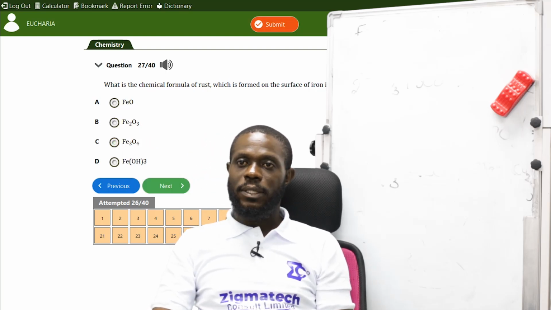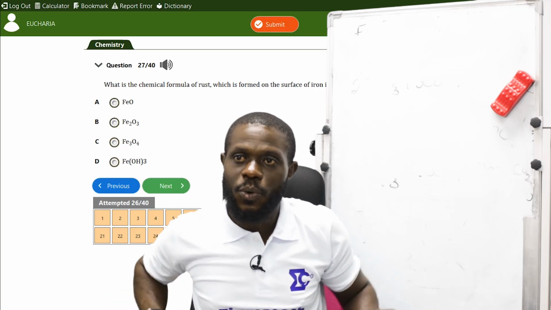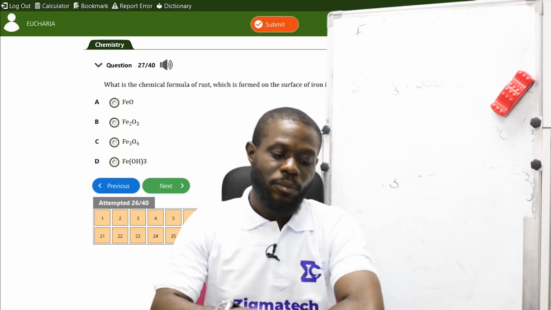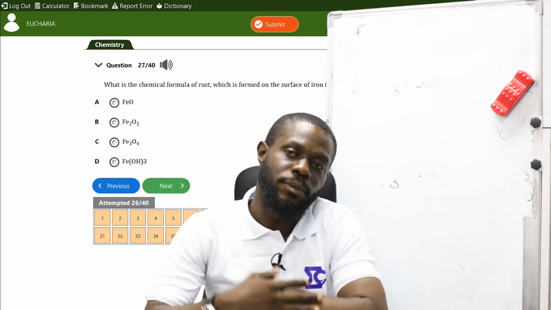The next one is, what is the chemical formula of rust, which is formed on the surface of iron in the presence of oxygen and moisture? You know, rust is due to corrosion.